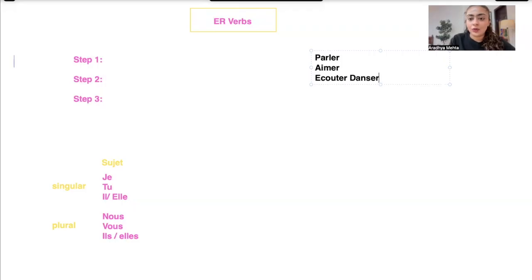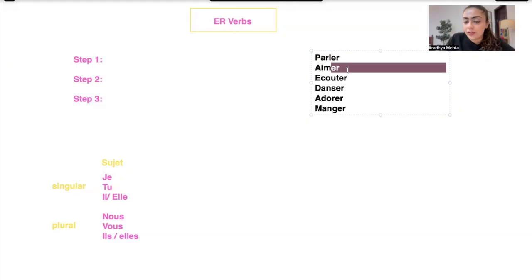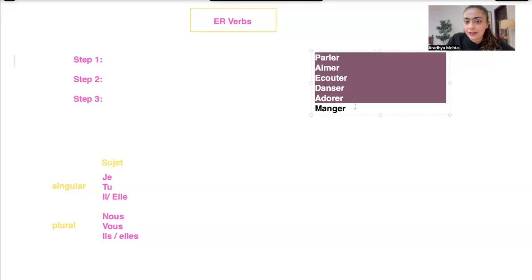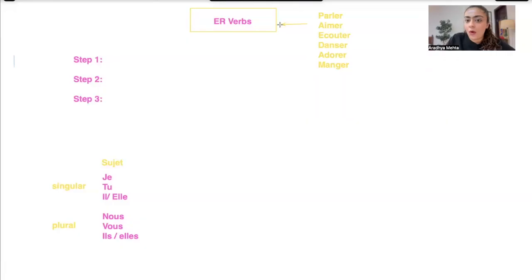Danser, to dance. Now we will have adorer, to adore. Manger, to eat. So you will notice that all of these verbs are ending with er. So all of them are in their original form, known as the infinitive form. All of them end with er, meaning they all belong to the -er verb family.